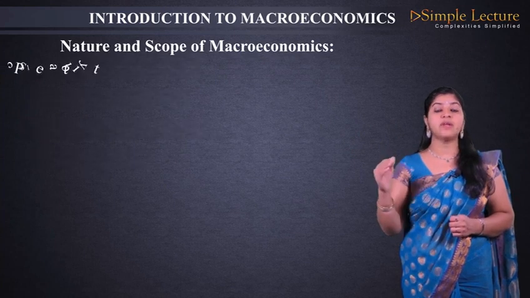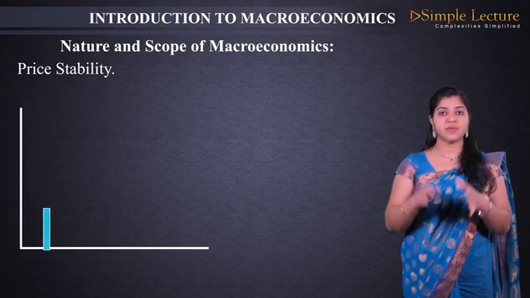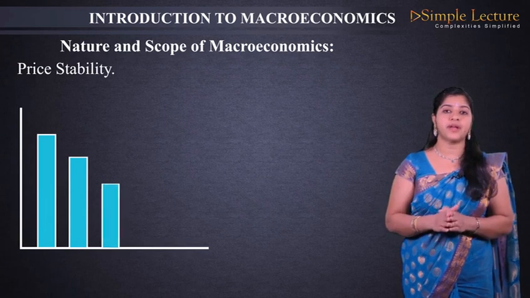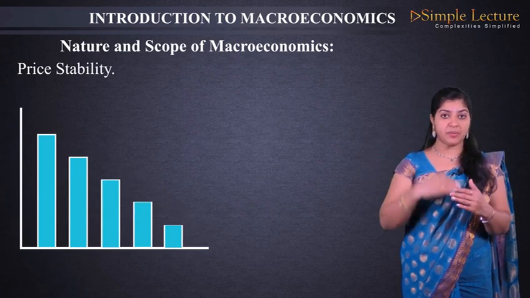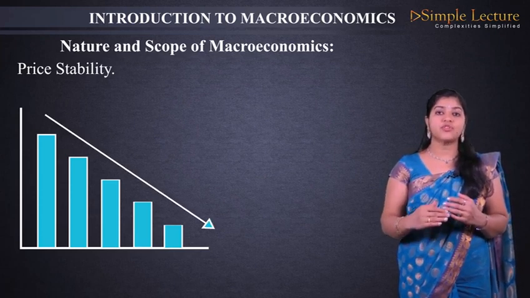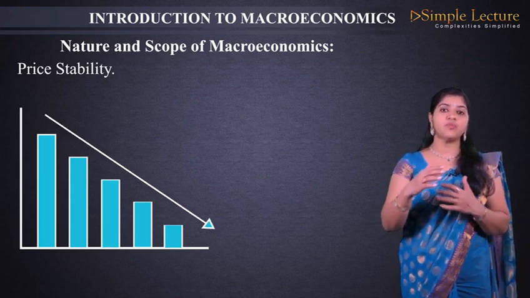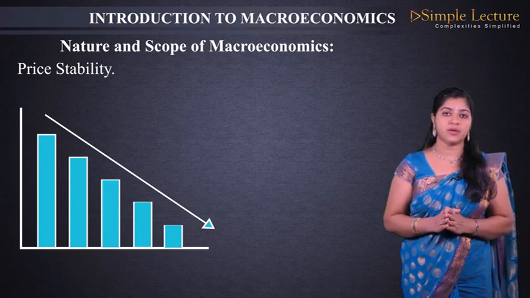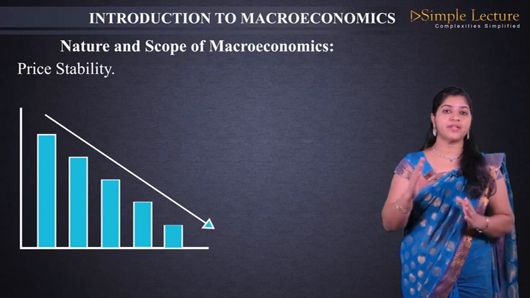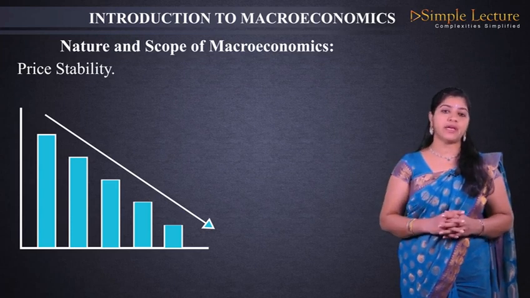Next is price stability. Price stability in the sense that price should always go in a stable manner. There should not be inflation. High level price should not be there. There should not be deflation. The level of price should not go down too much. So both will affect the economy, so there should be price stability in the economy. That is also a nature, or that is also what we study in macroeconomics.